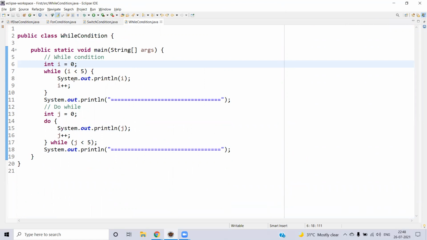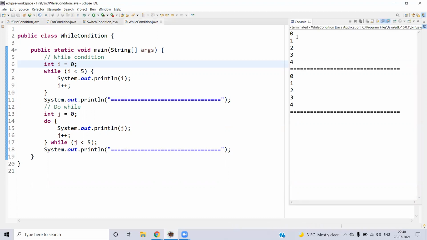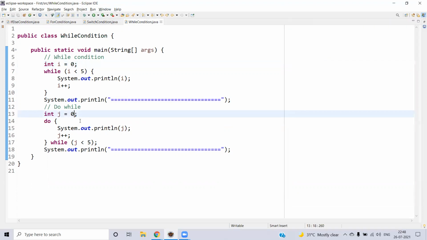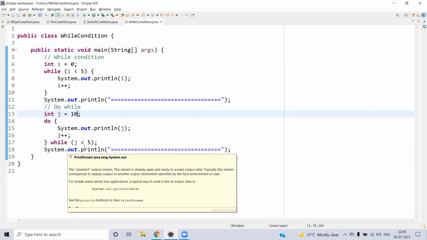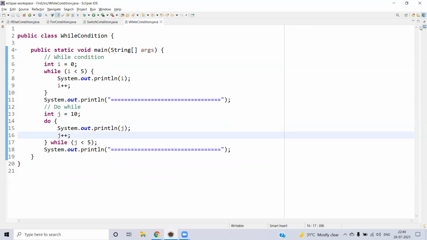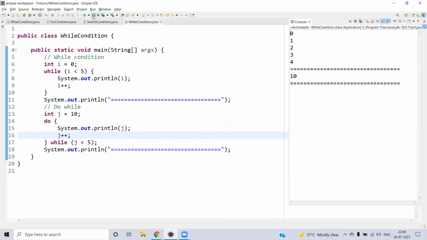While condition, obviously we will be executing till 0, 1, 2, 3, 4. And do while, it will be executing the initial stage one time. After that, it will be just looking for the condition. So here you can see 0, 1, 2, 3, 4 and 0, 1, 2, 3, 4. Here you cannot see any difference because of the condition. Let's say if I change the second one to 10. Initially it will execute once, but after that it will not be executing because 10 is less than 5, it's false, right? So we'll execute again. Here you can see only 10 has been executed.